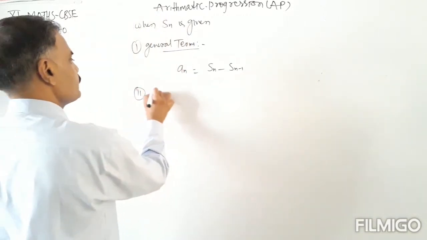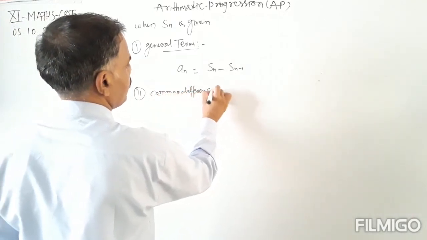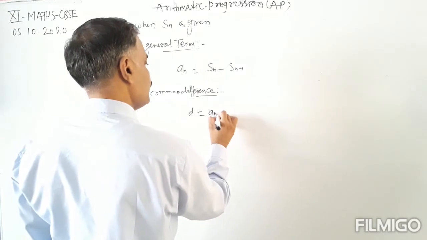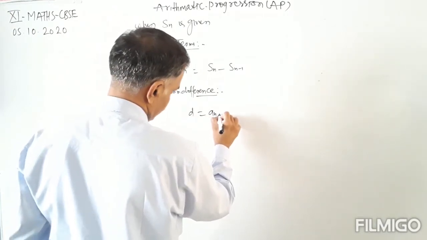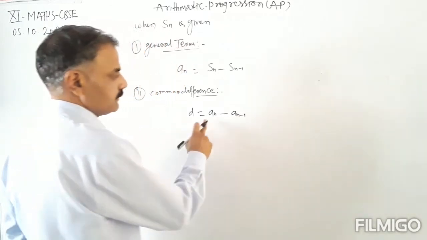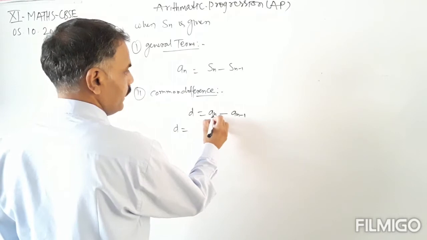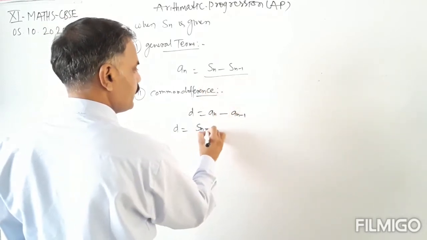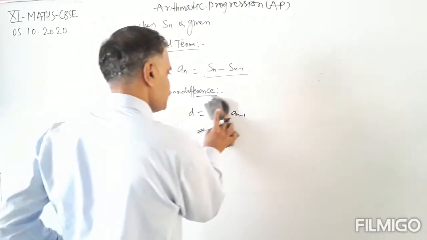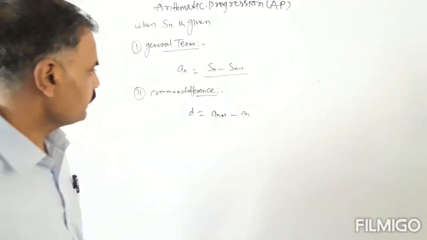Now the common difference. How to find the common difference whenever Sn is given? Common difference d equals an minus an minus 1. This is the formula for common difference when the general term is given. This can also be written as d equals an plus 1 minus an.